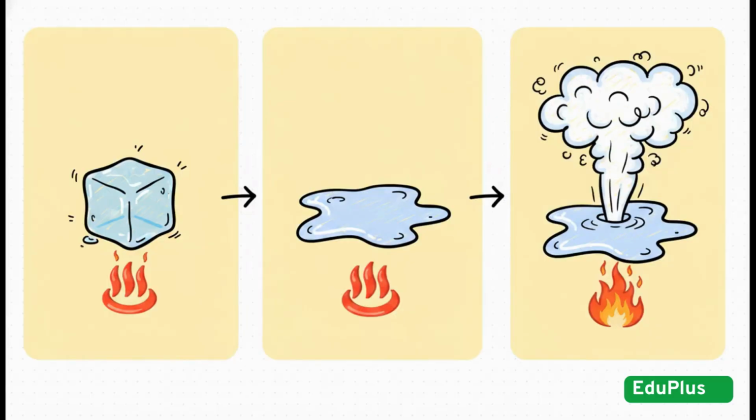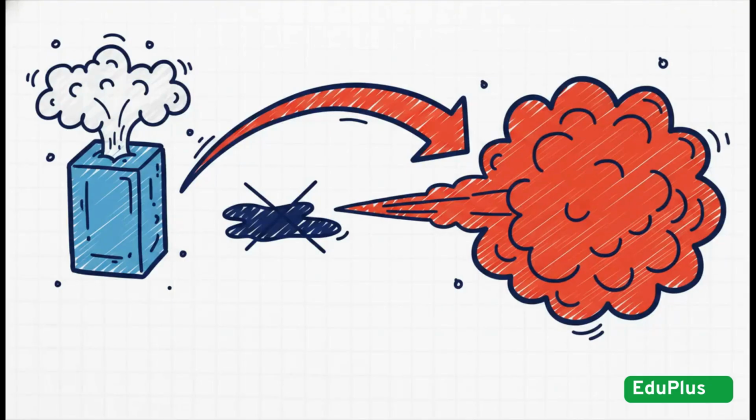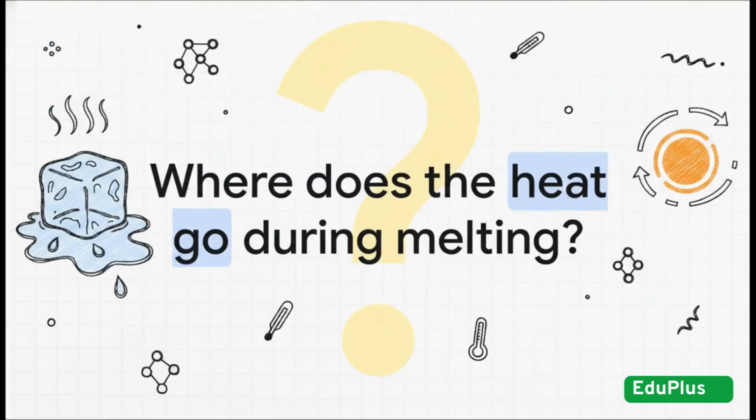Adding heat causes melting and vaporization simply by overpowering that strong attraction force between the particles. Cooling reverses the whole journey. It pulls particles back together through condensation and solidification. Sometimes, a solid completely skips the liquid phase and jumps straight to gas. That's called sublimation.